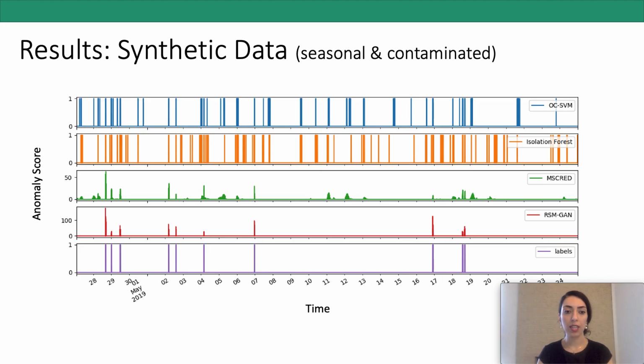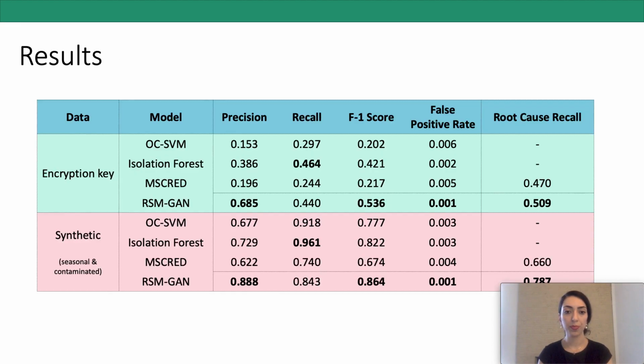If we look at the MS-CRED results, we can see that this algorithm is detecting some of the seasonal patterns as anomalies, which will result in high false positive rate. Finally, our RSM-GAN framework is showing very good result by detecting all the existing anomalies, and no false positive is detected by this algorithm.